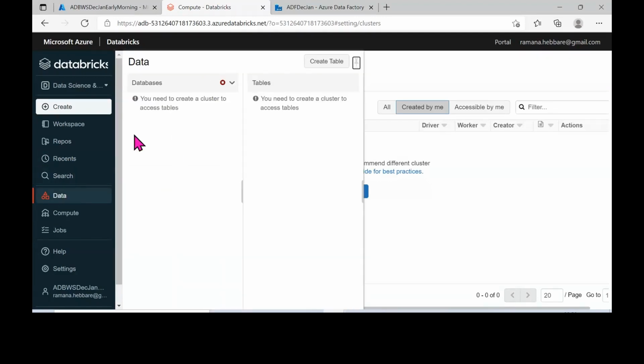And then there's data. Only if your cluster is available will you be able to see what all databases are available, what all tables are available, and all these related concepts. You will be able to see them only once you have your cluster up and running.